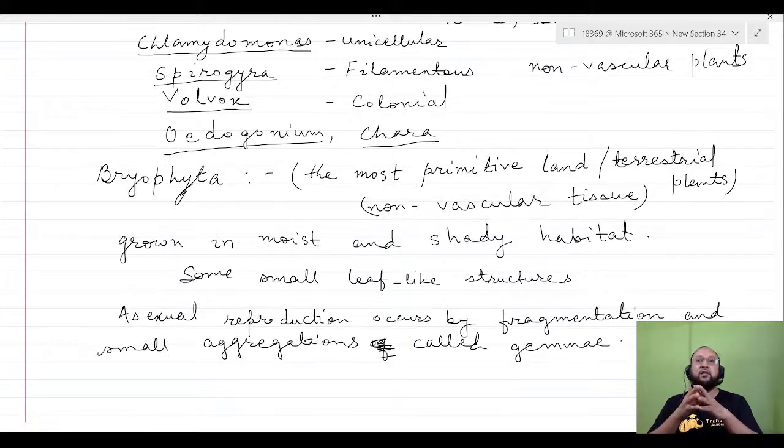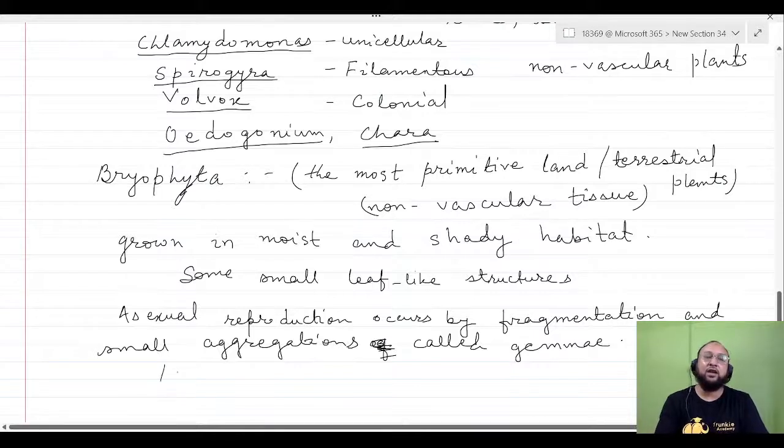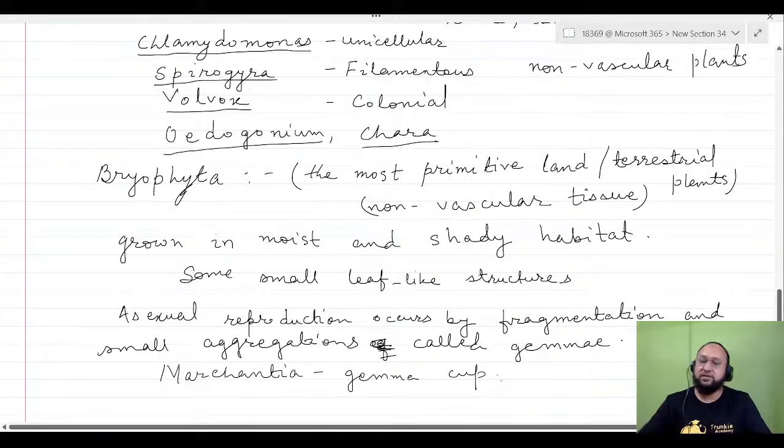So we find it in Marchantia. Marchantia is an example of the bryophyte, like we have seen Chlamydomonas, Spirogyra, Volvox. In Marchantia this gemma cup is found, and it acts as the reproductive part of the plant.